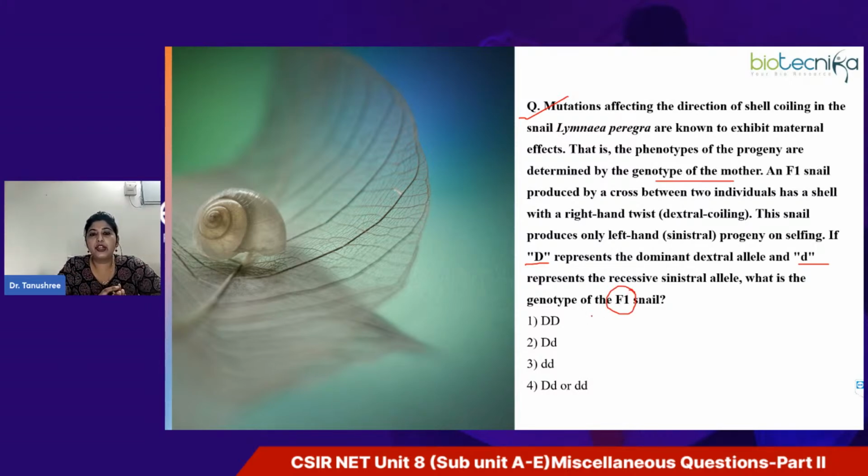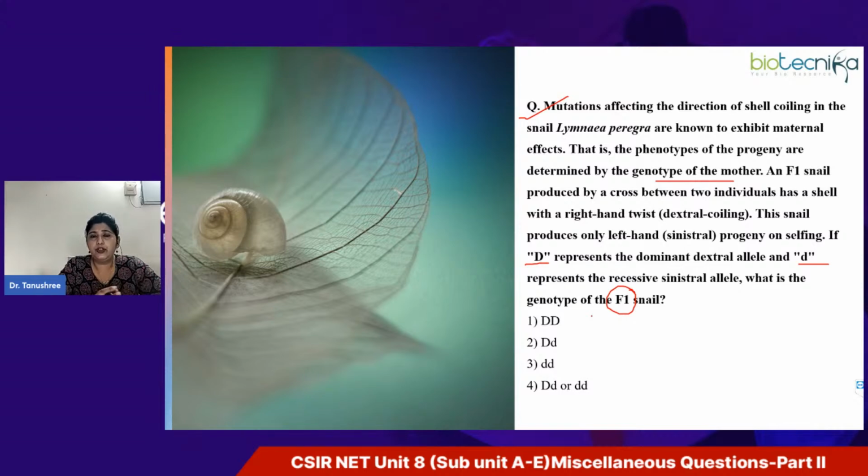I'm sure by looking at the question, you have understood that this question is based on maternal effect. You have to recall what happens in the F1 generation, what happens in F2 and F3 generation. So quickly answer this question. Okay, Anupam, you are saying option 3. Anusha, Aishwarya, very good. Option 3 it is. Surendra, okay, you are also saying option 3.